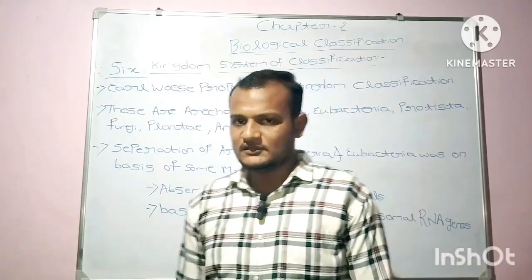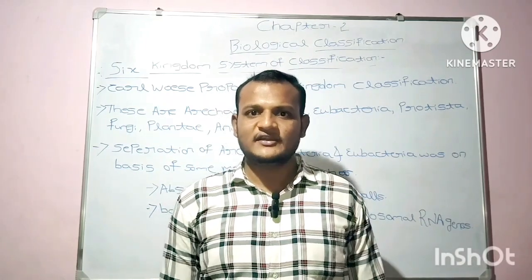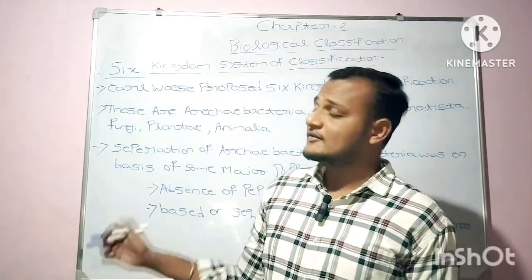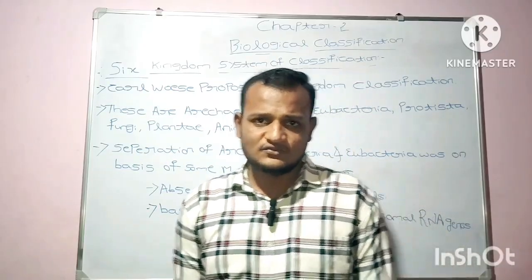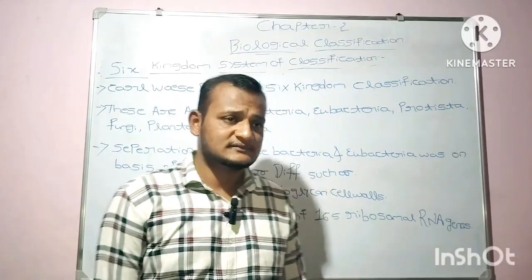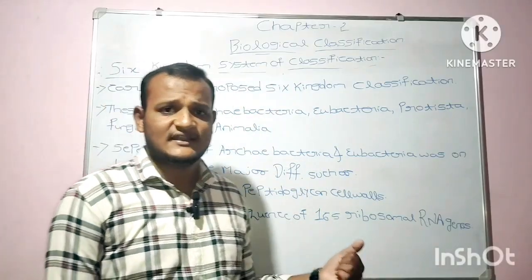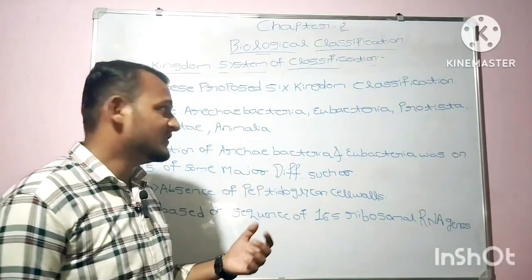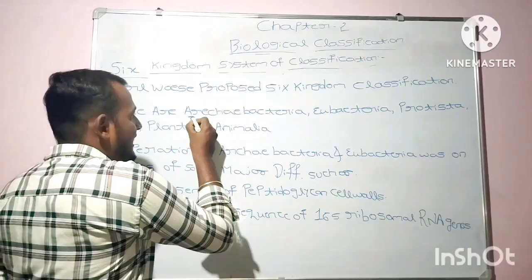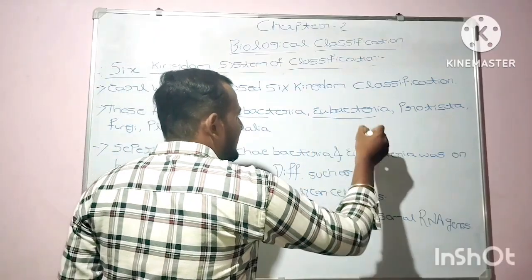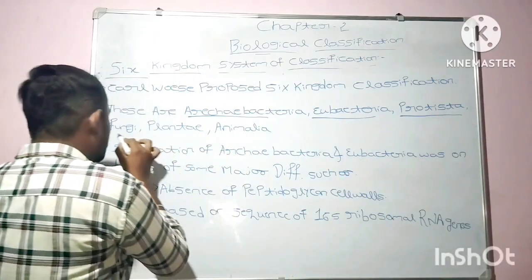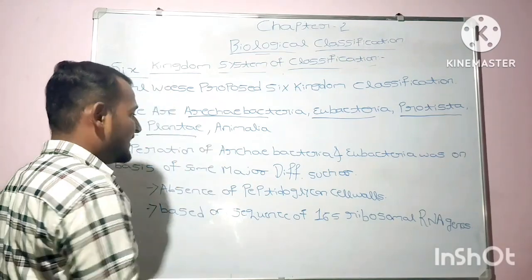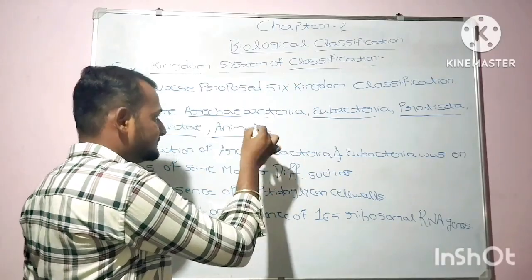Okay. Now moving to the last concept of today's class, that is the six kingdom system of classification. As you know, Carl Woese is the scientist who proposed the six kingdom system of classification. The first one is Archaebacteria, second one is Eubacteria, third one is Protista, fourth one is Fungi, which is nothing but Mycota. Fifth one is Plantae. Sixth one is Animalia.